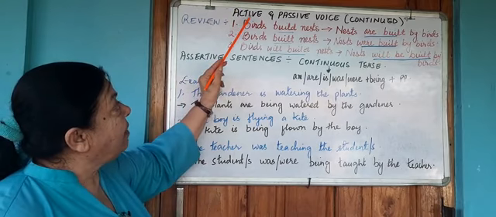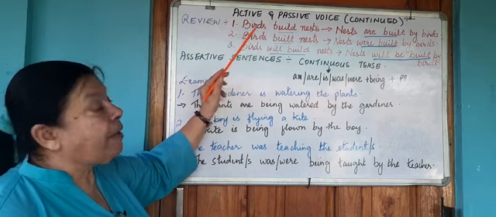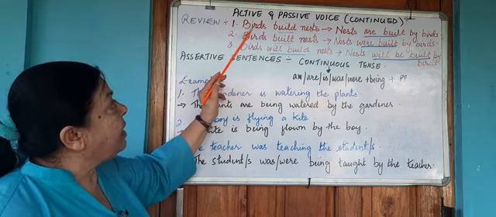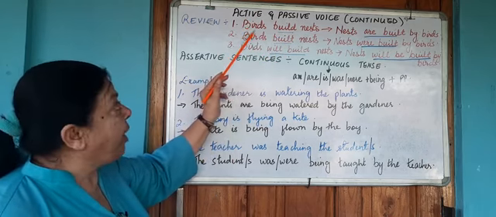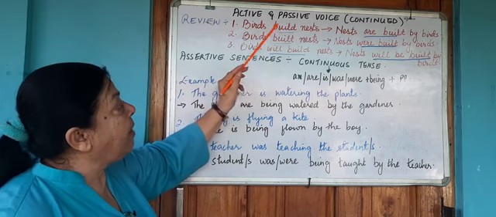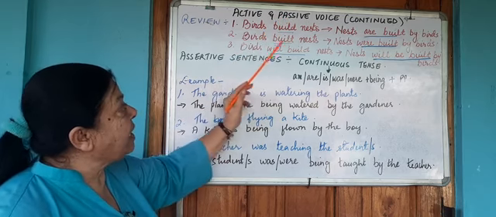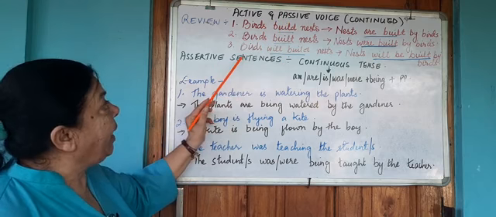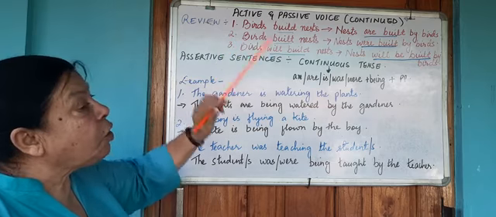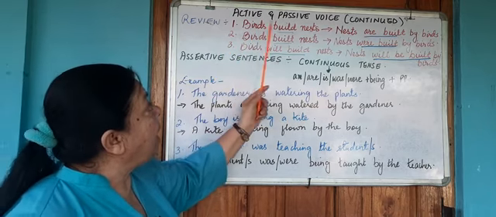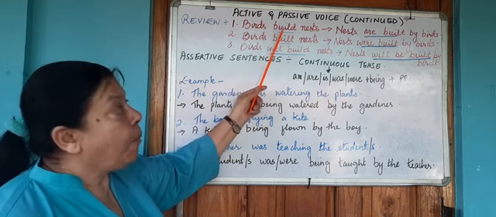We have said that the active voice tells us that the subject is doing the action. So, if you see sentence 1, birds build nest. Birds is the subject. What are the birds doing? They are building nest. In the passive voice, we have seen that the action is done to the subject. Now, birds build nest. Here we have found that the verb is in the simple present tense.